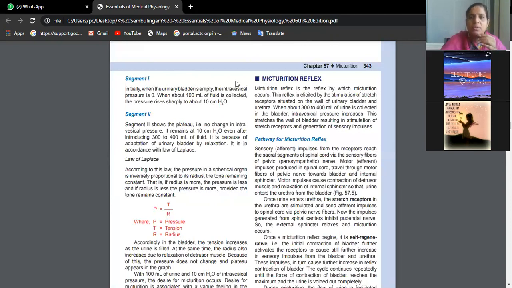After micturition, we have deglutition. Deglutition, all three of you have discussed. Now, what is the deglutition method? GIT, can you please tell me what is deglutition? Oxygen dissociation was discussed just last week, that's why I didn't revise deglutition, and now I will tell you. What is deglutition, Himad? Do you remember?